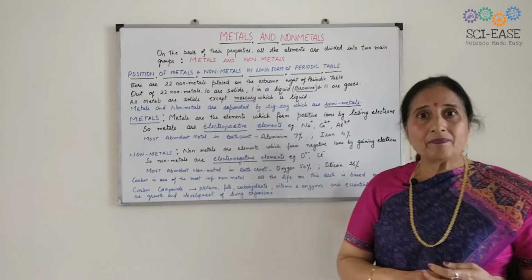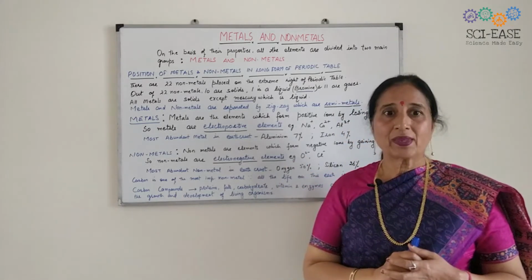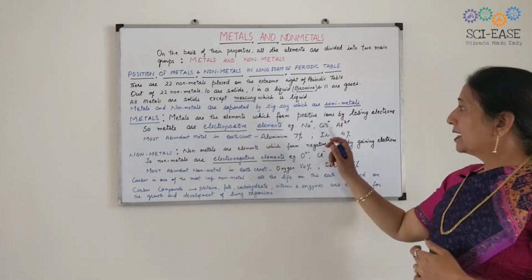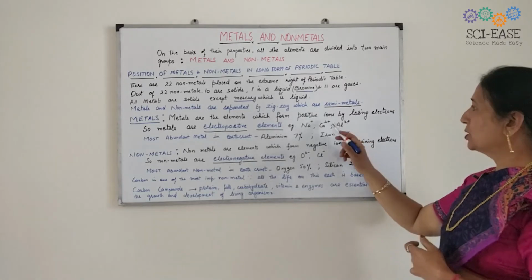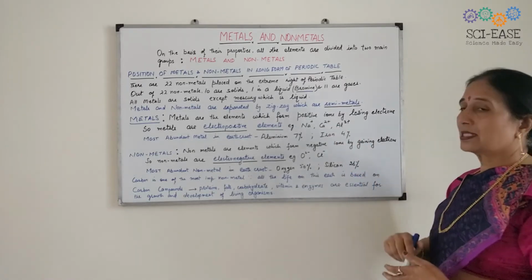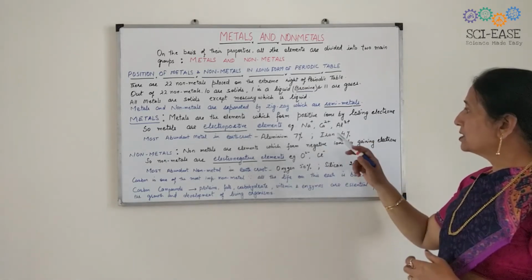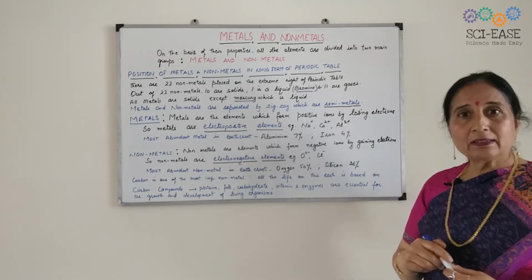Like sodium, it loses its loosely held 1 electron and results in the formation of Na+. Calcium will lose 2 electrons and result in the formation of Ca2+. Al will lose 3 electrons and result in the formation of Al3+.